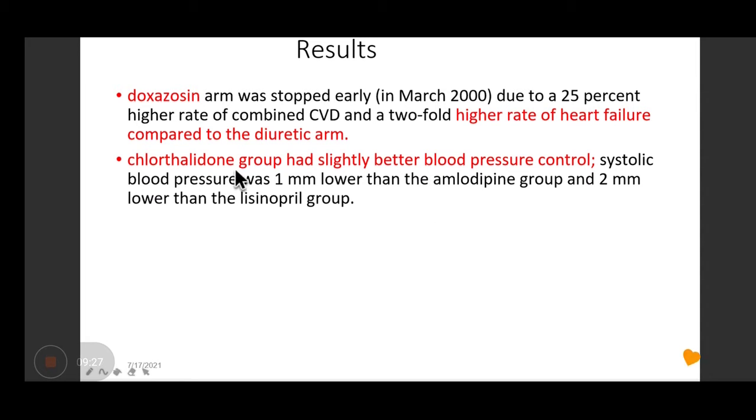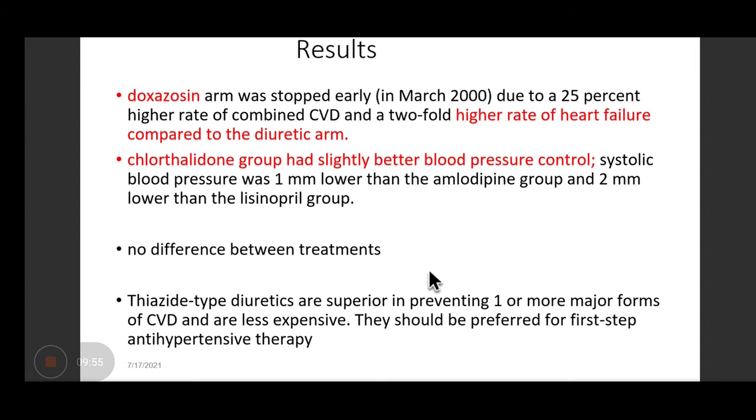It was also seen that the diuretic group had slightly better BP control, which was 1 millimeter lower than amlodipine. This 1 or 2 millimeter actually is not statistically significant. It does not matter. So what we can say is that there is no difference between all the four treatment groups. The BP was controlled by all the four drugs, but with the alpha blockers, we got adverse effects. That's the reason they are out. So the rest of the three drugs are in.